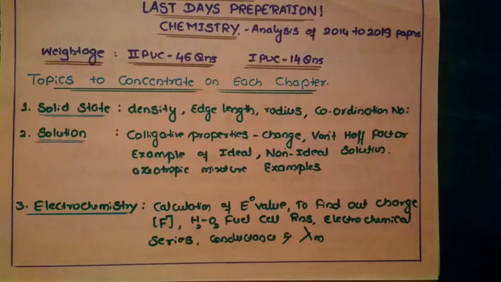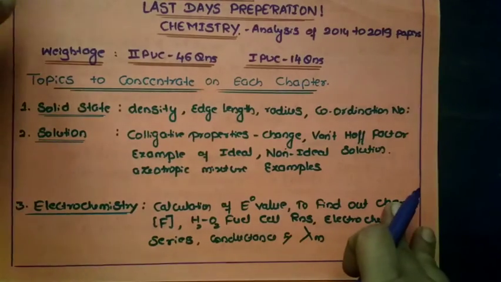When it comes to the H2O2 fuel cell, questions will appear on the reaction, what happens at the anode and the cathode. Also the electrochemical series, based on reduction potential or oxidation potential, and conductance and molar conductance. You have to practice the formulas, as the questions will appear in different ways. So this is about the 3 chapters.